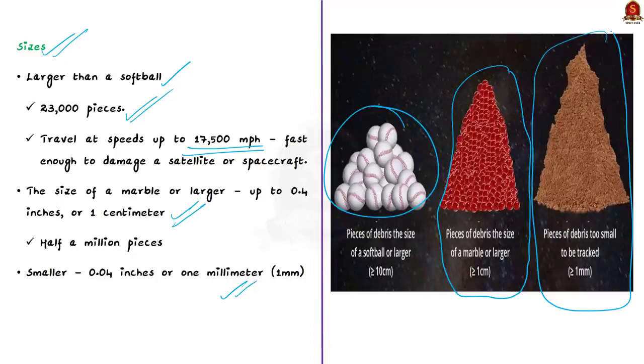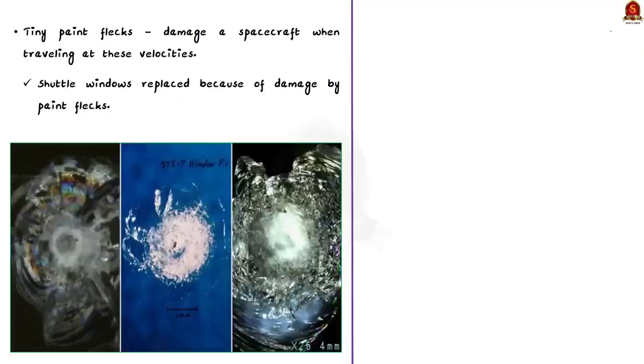Now the problem with such smaller debris is that even tiny paint flecks can damage a spacecraft when they are traveling at high velocities. See here, when we say fleck, it refers to a patch or a dot or even a streak of color. So even tiny paint flecks can damage a spacecraft. And it should be noted that a number of space shuttle windows have been replaced because of damage caused by these paint flecks. Now in this image, you can see a damaged window of a spacecraft and this is caused by a paint fleck. So you can see the extent of damage it can cause.